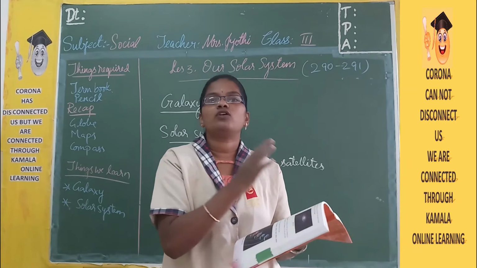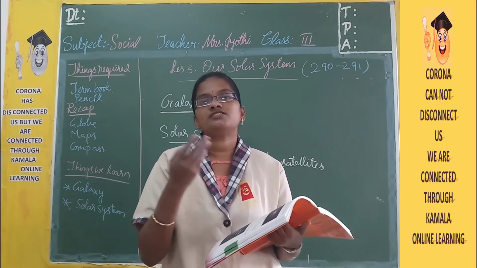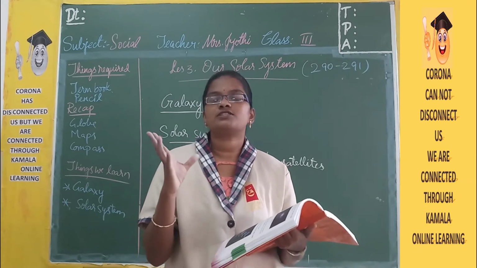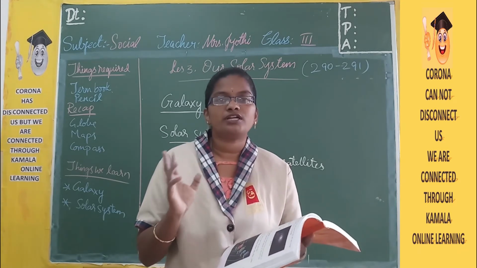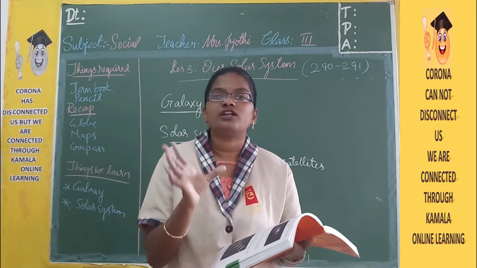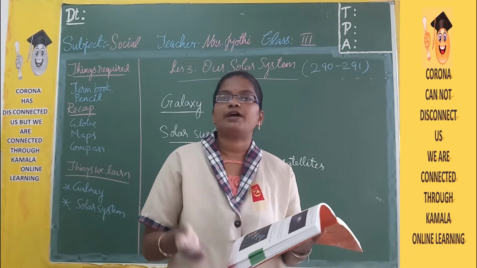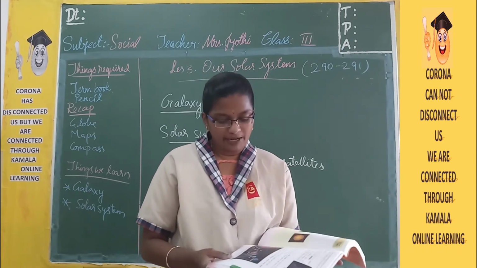Previously there was another planet also, called Pluto. But later on scientists declared that Pluto is just a piece of rock, but it is not a planet. Previously when I was small, there were 9 planets. But now there are only 8 planets. Pluto is not a planet.